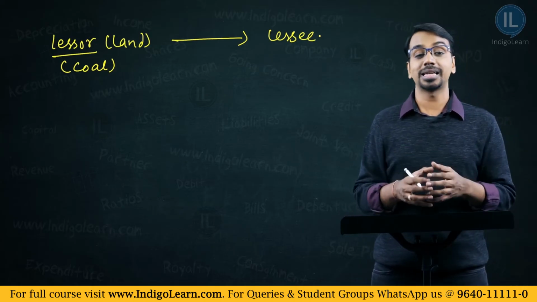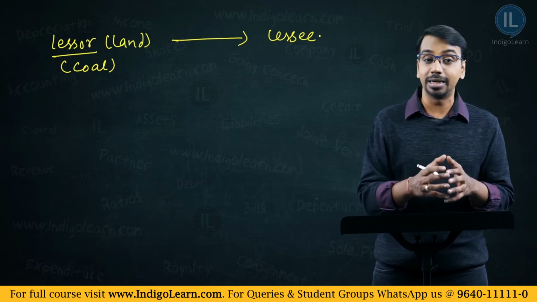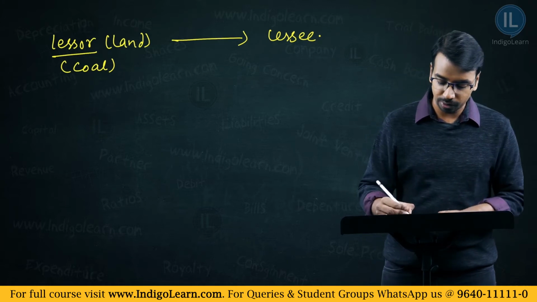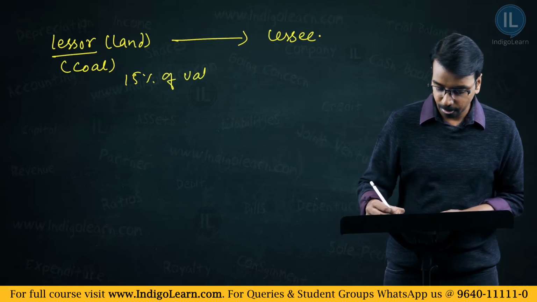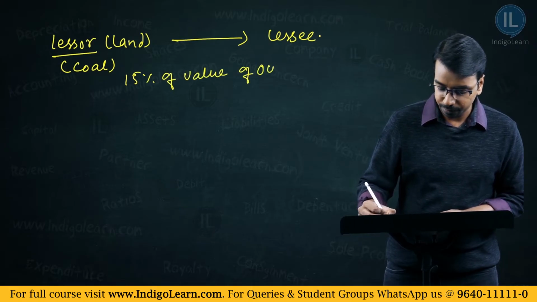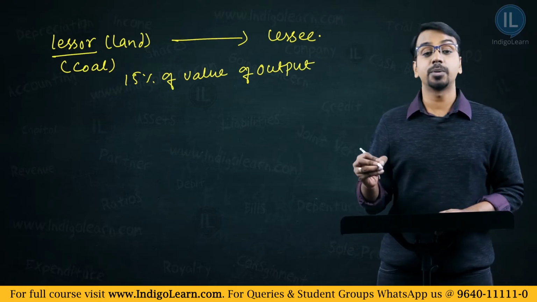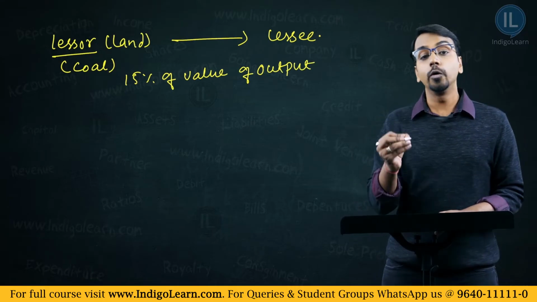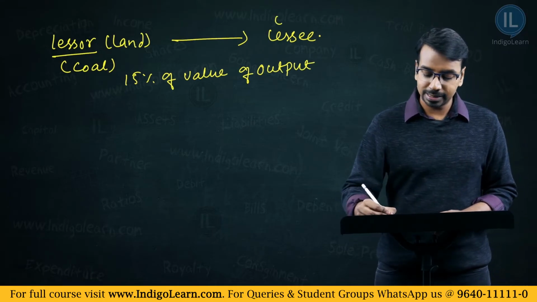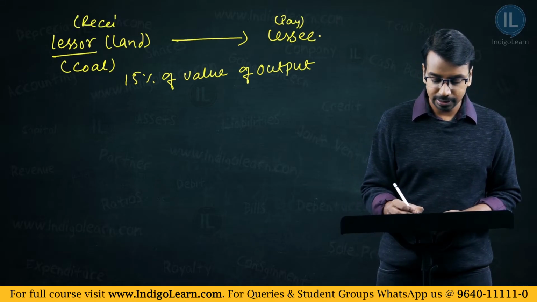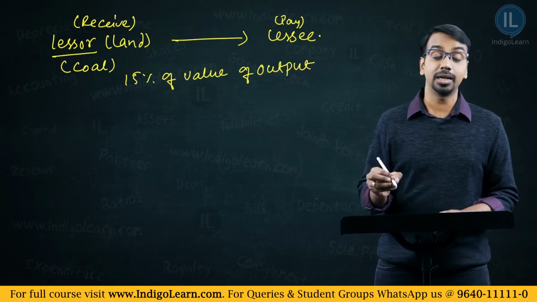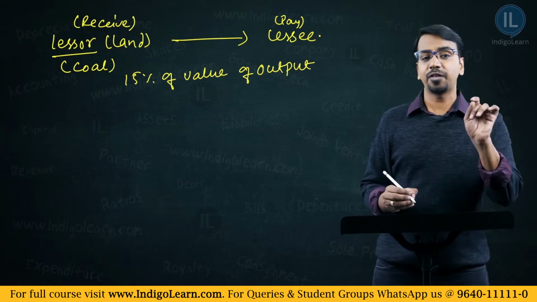Now these two parties have agreed upon a royalty amount. And what is the royalty amount? The royalty amount says 15% of value of output. Who will pay this amount? The lessee will pay this amount to the lessor. So the lessor will receive this amount. Are we clear? Yes.